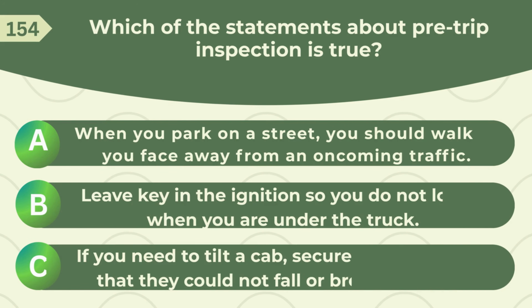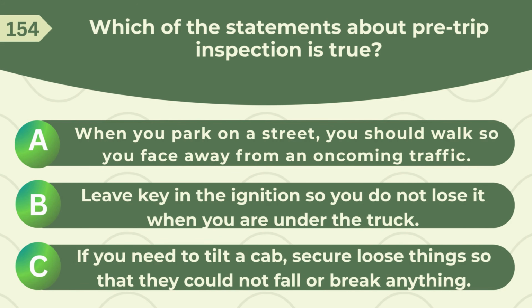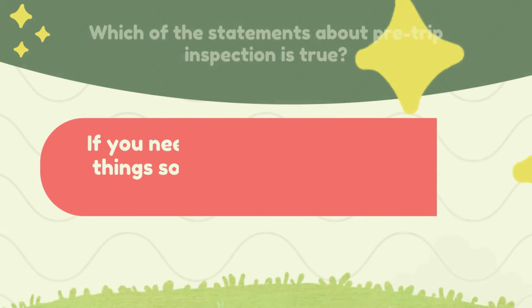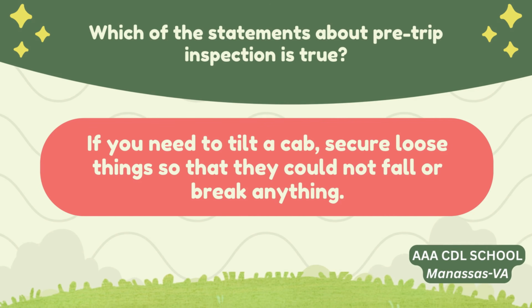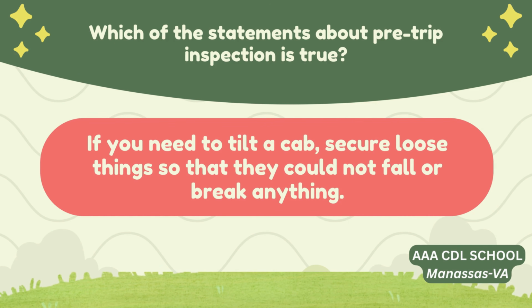Which of the statements about pre-trip inspection is true? A. When you park on a street, you should walk so you face away from an oncoming traffic. B. Leave key in the ignition so you do not lose it when you are under the truck. C. If you need to tilt a cab, secure loose things so that they could not fall or break anything. Correct answer. If you need to tilt a cab, secure loose things so that they could not fall or break anything.